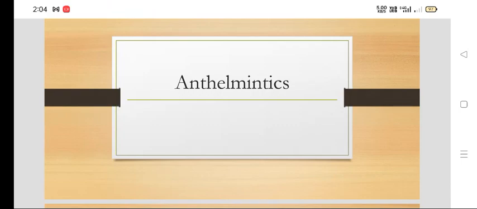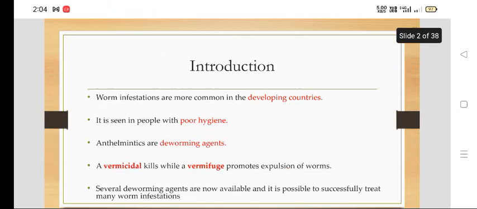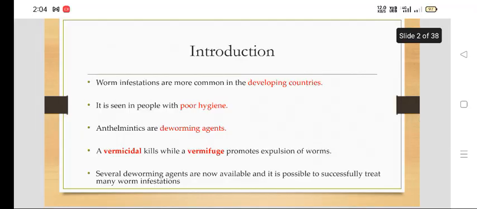Today we are going to talk about anthelmintics. Worm infestations are more common in the developing countries. It is seen in people with poor hygiene. These anthelmintics are also called deworming agents. Worm infestations are more common in developing countries because of poor sanitization or poor hygiene.